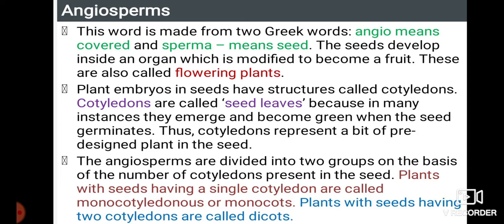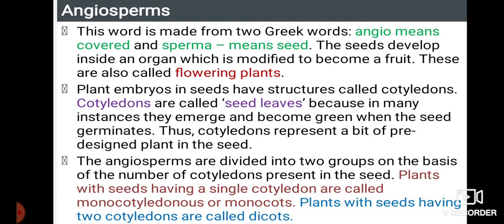Angiosperms: the wide variety of plants found in the environment right now mainly come under the family of angiosperms. This word is made from two Greek words. Angio means covered and sperma means seeds, that is, seeds are enclosed by an outer covering. The seeds develop inside an organ which is modified to become a fruit. These are also called flowering plants. The first plants to have flowers are angiosperms. Even in gymnosperms we did not find any kind of flowers.